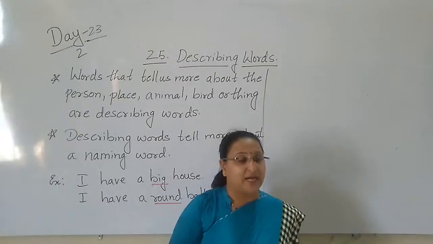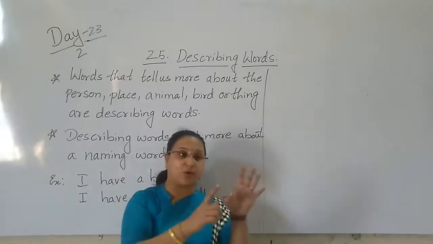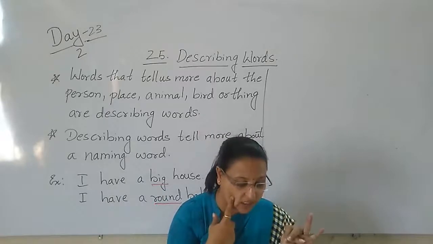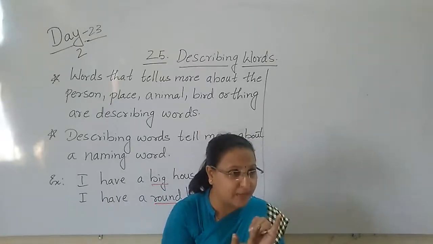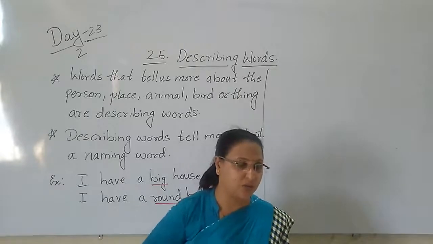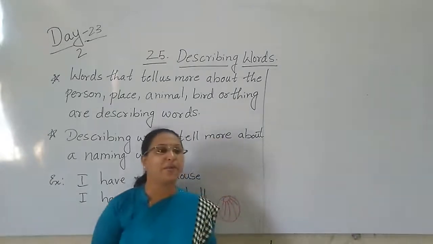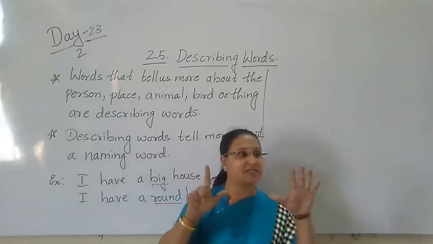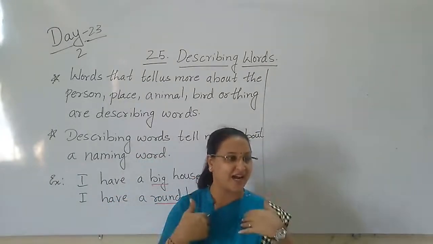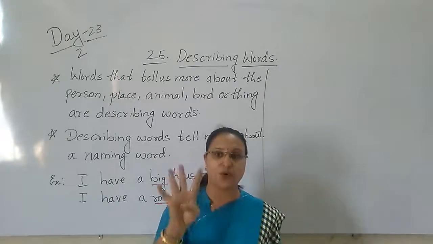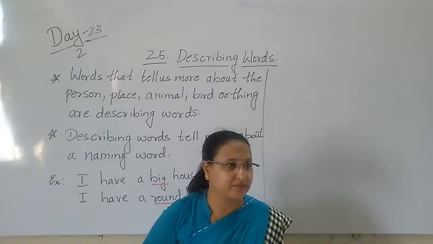In adjectives we can describe the quality, the size, the color, the shape, and the number of nouns also. I have 4 pencils. I have 7 dresses. Yes or no?